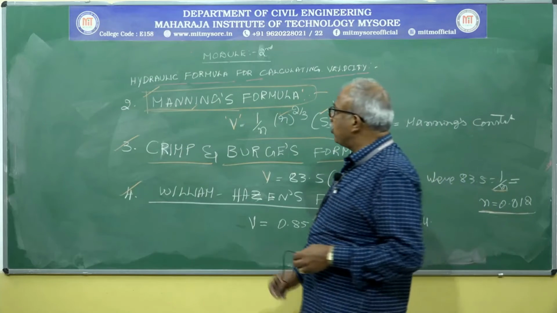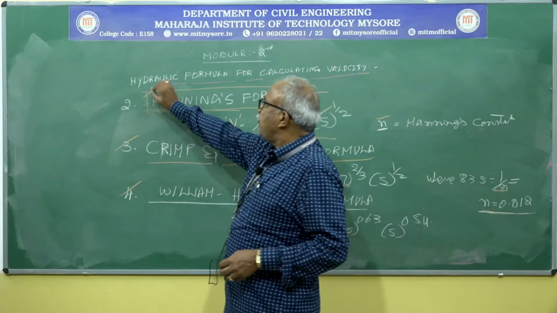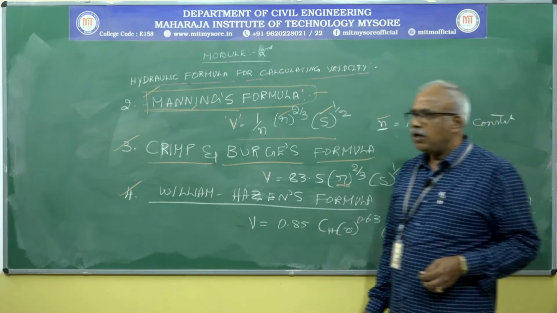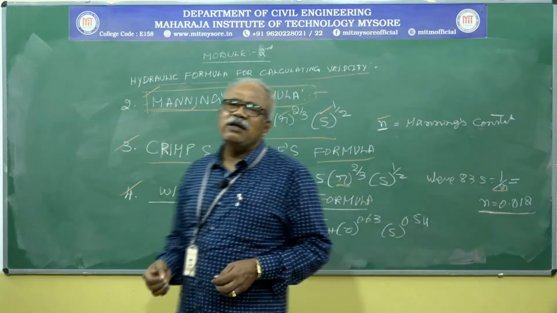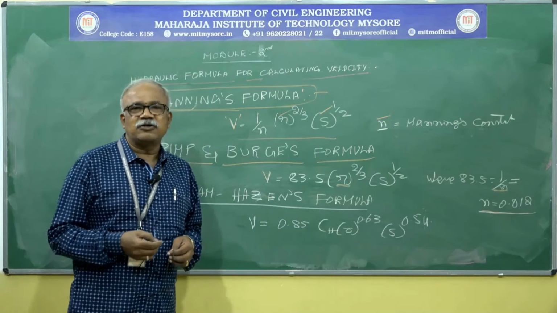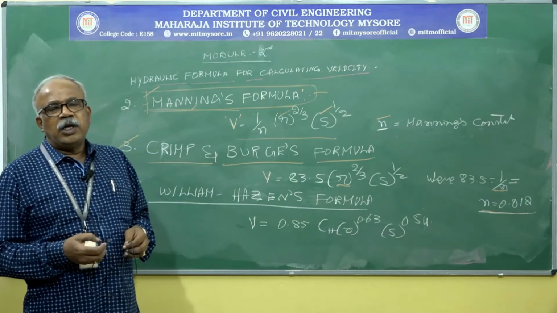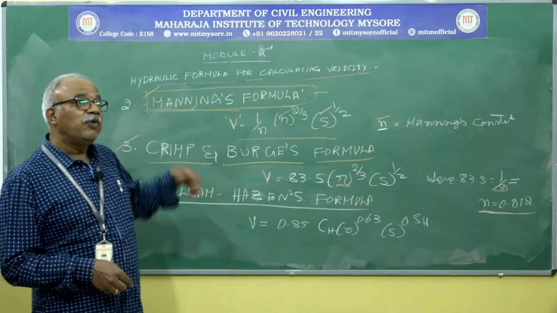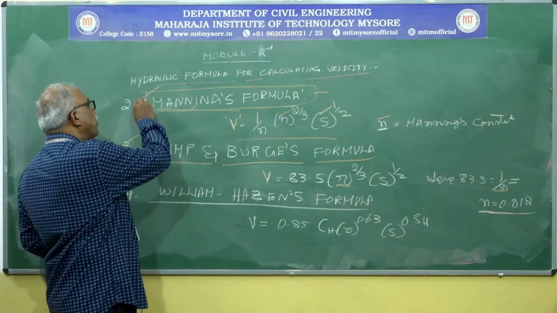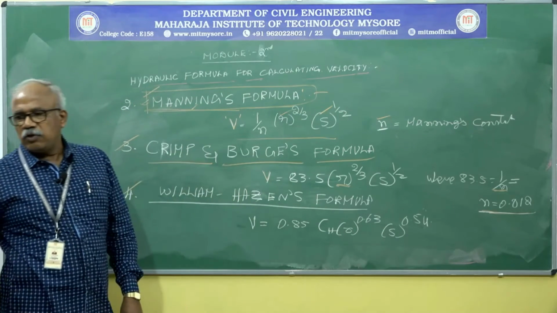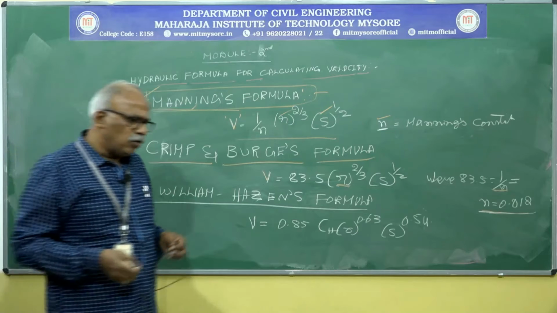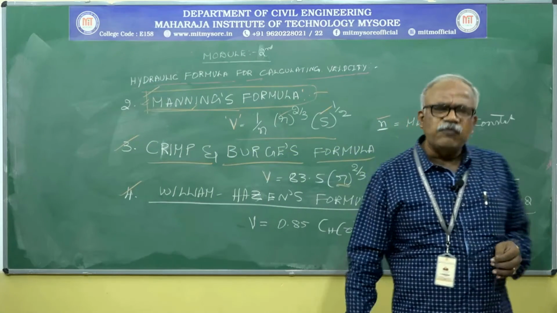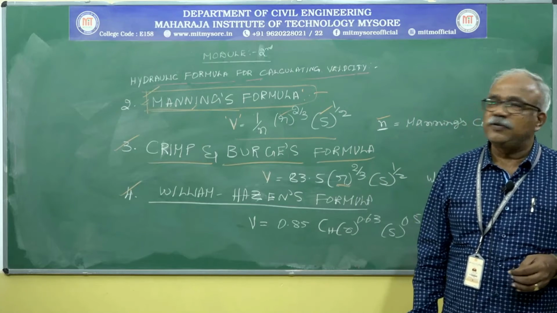We stick to Manning's equation, and we can get the exact reading also. Even Kutter's formula is used, but compared with Kutter's formula, Manning's equation is much more useful. So these are all the equations used for calculating the velocity.